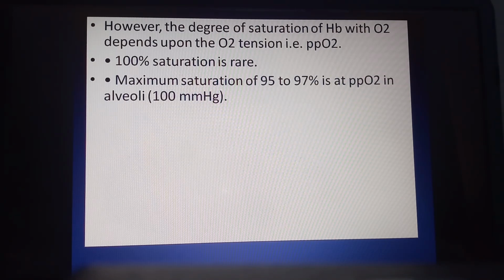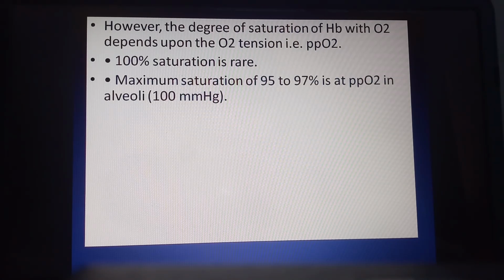As we have discussed, hemoglobin has an affinity towards oxygen. 100% saturation of hemoglobin by oxygen is not observed; it is a very rare case. In general, at a maximum, saturation of hemoglobin by oxygen is about 95 to 97%.